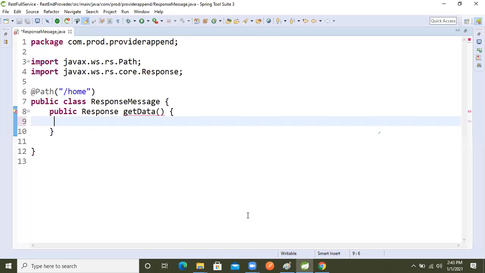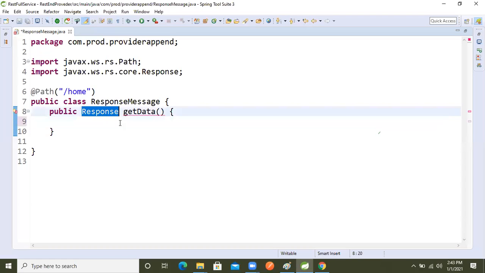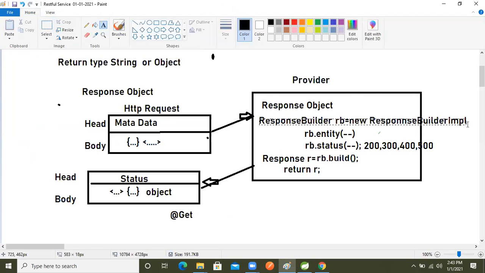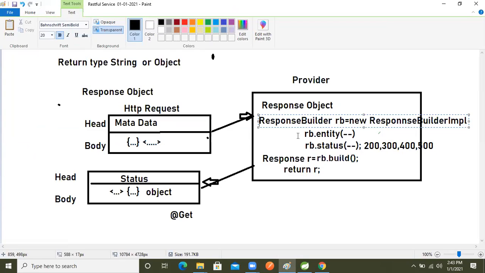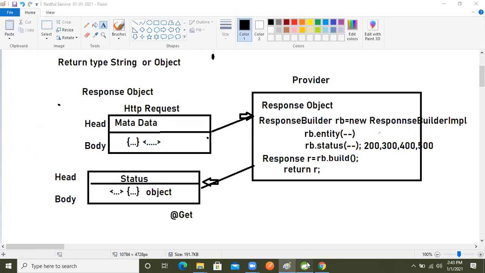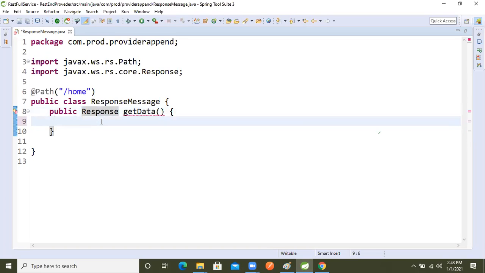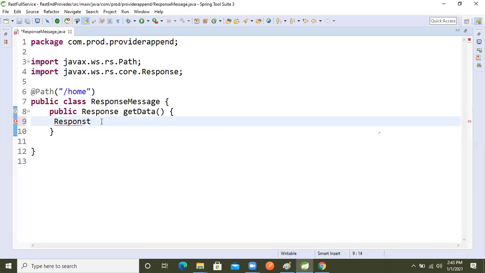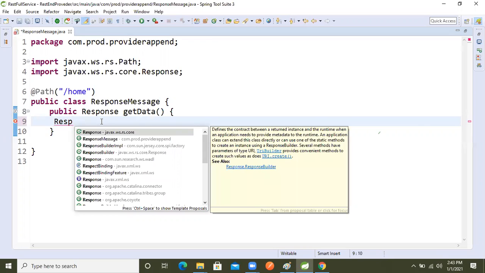I said that if we want to return a response object, we also need its helper classes to return the entity or object. So what I took here is the response builder. Now let's take, inside that, a response builder.